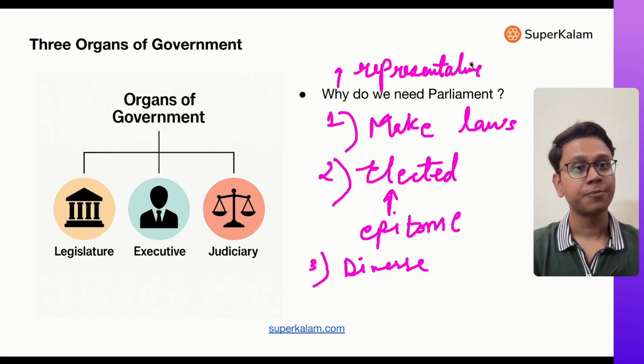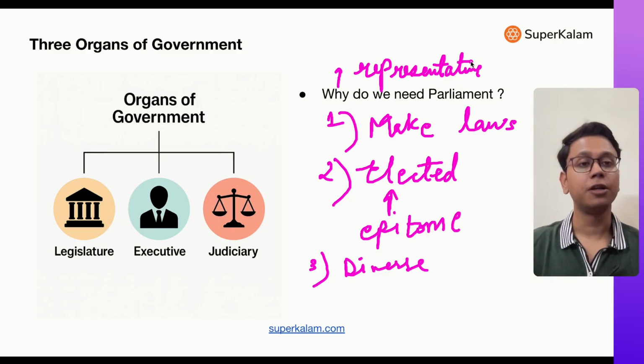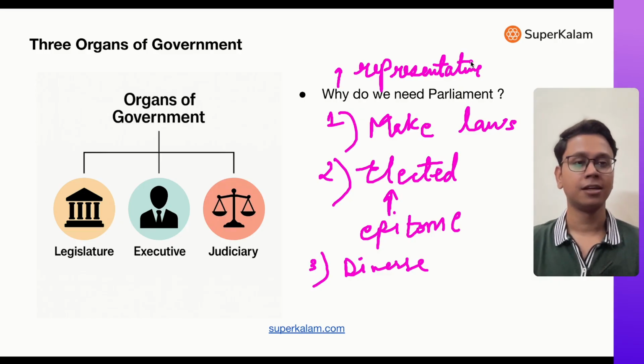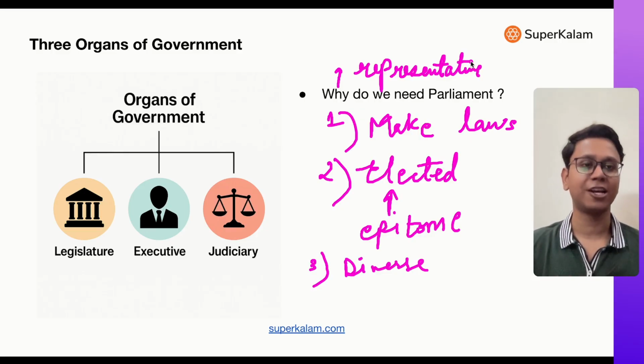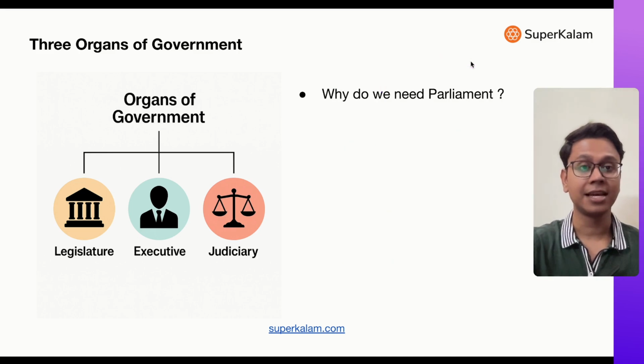Representative democracy means it is a type of democracy in which people do not directly make laws or directly participate, but they elect their representatives who go to the parliament on their behalf and make laws. They talk about their issues, their aspirations. So that's why parliament's need is very important.